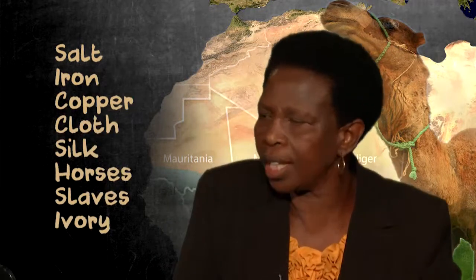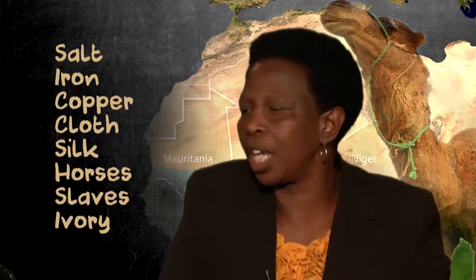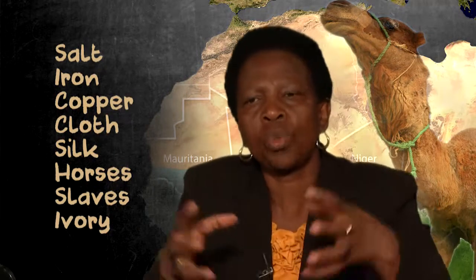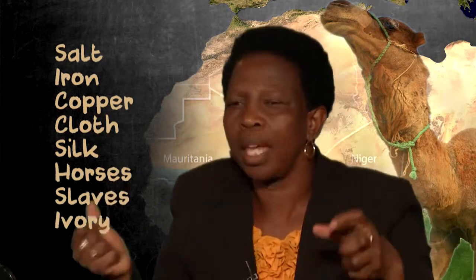So the gold mines of Mali could sell gold to all these people who came to buy and to sell the other stuff. Now, the people did not only come to Mali to buy. These people came from North Africa, from the Middle East, and from other parts of Africa as well. And they brought goods like swords, iron, copper, cloth, silk. They brought horses, they brought slaves, and they brought ivory. So all these were the goods that were bought and sold at Mali.